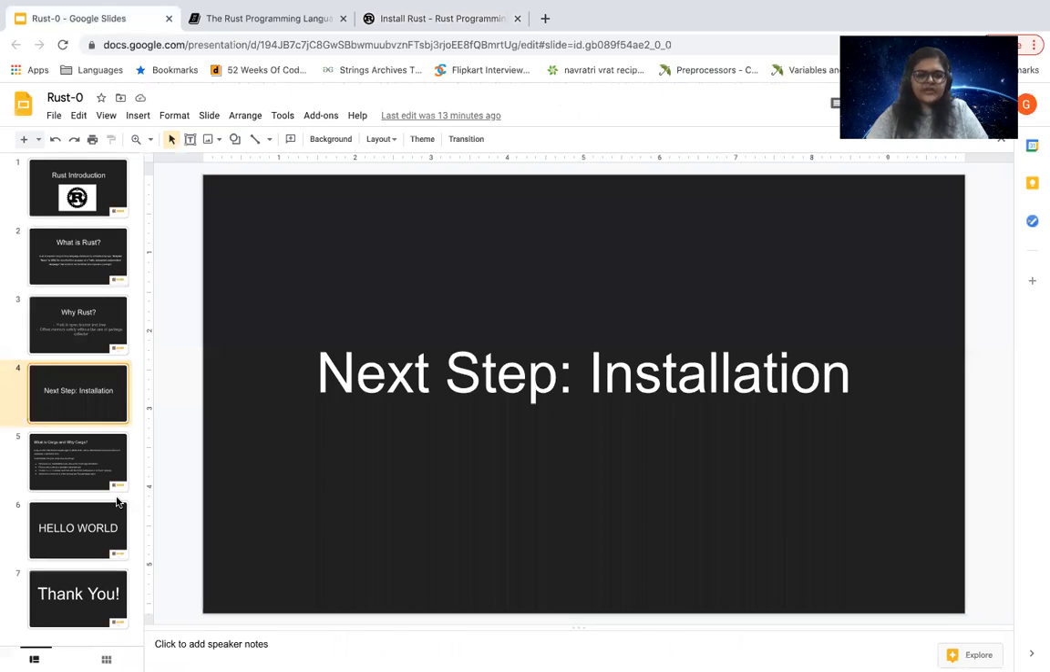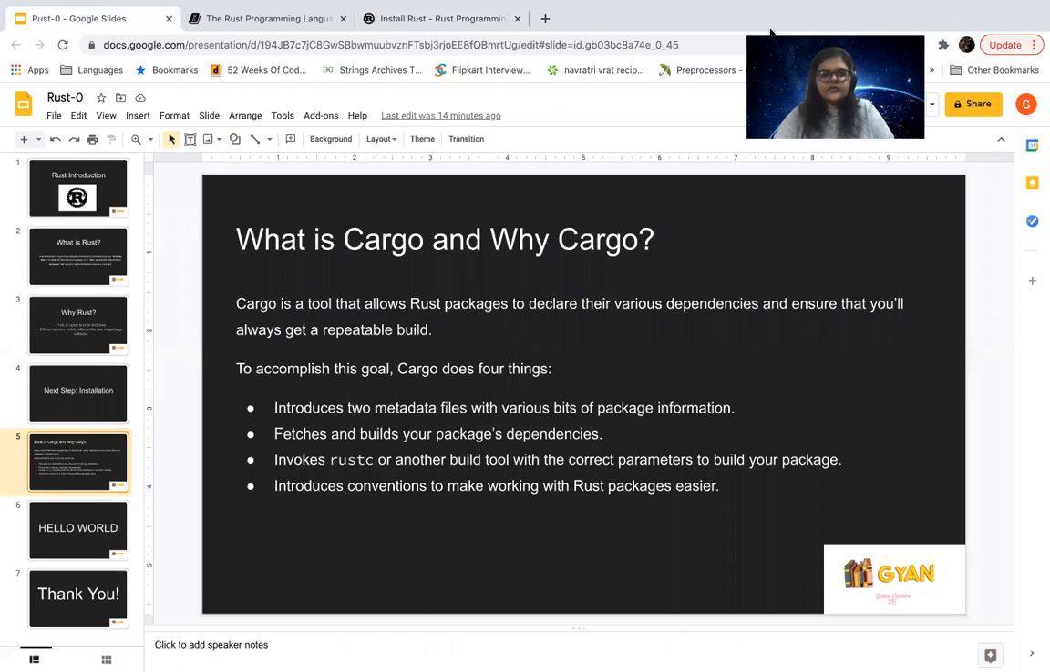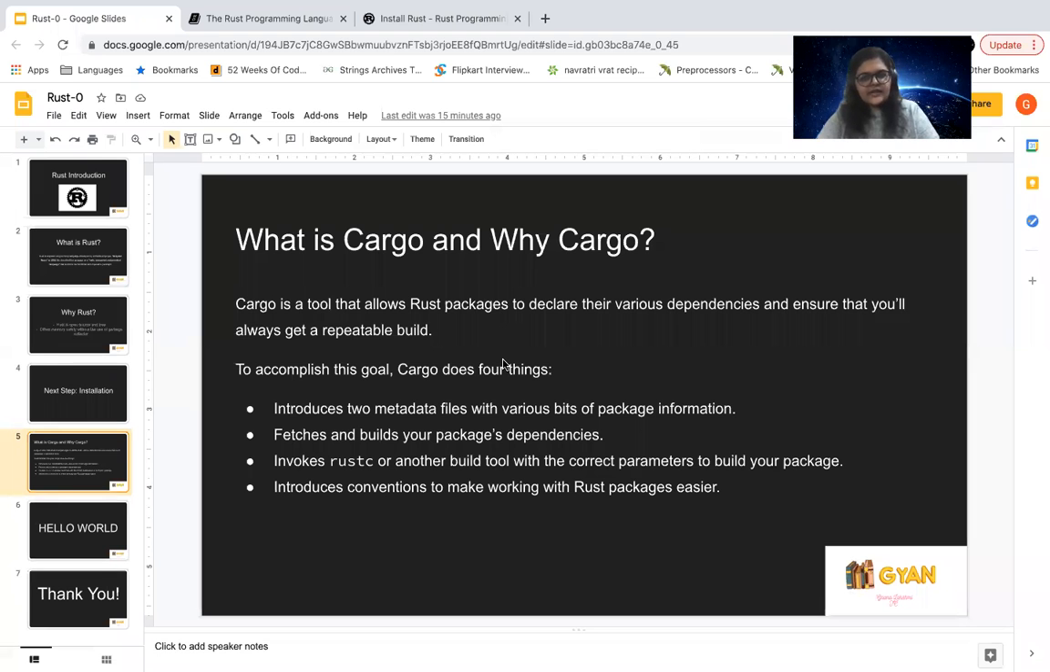One of the next important things that is commonly used in the Rust space is Cargo. So what is Cargo? Cargo is your package manager for Rust, right? Similar to other languages like Java, which use developer tools like Maven or Gradle to build and manage the different Java dependencies, Cargo is a tool that is packaged along with Rust, which manages all the various dependencies to ensure that you always get a repeatable build.